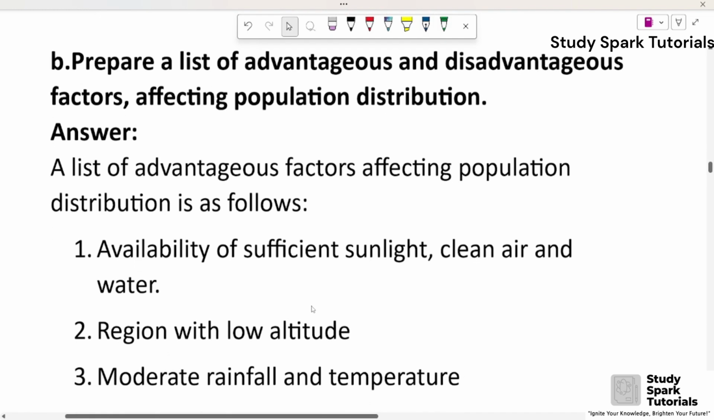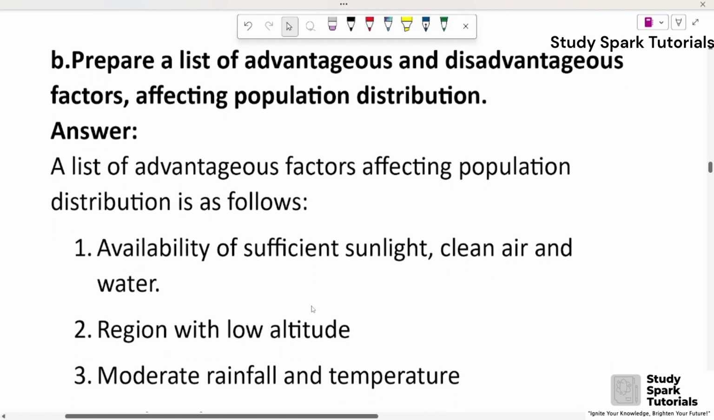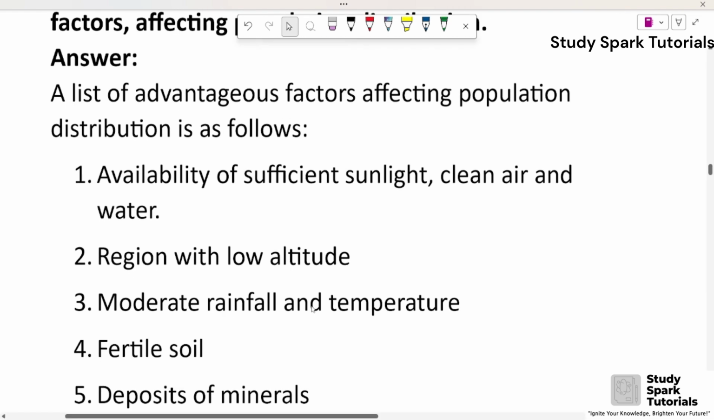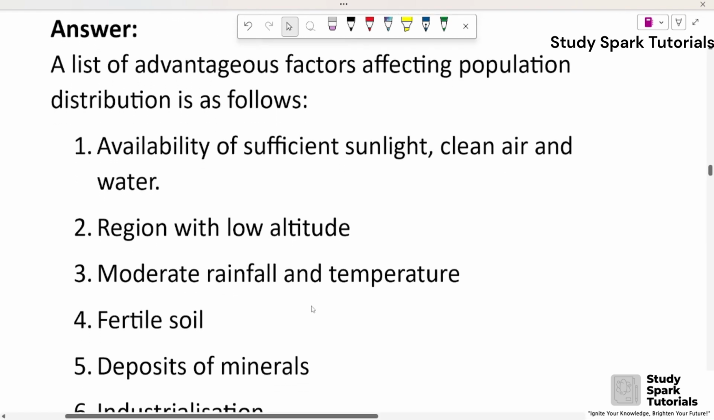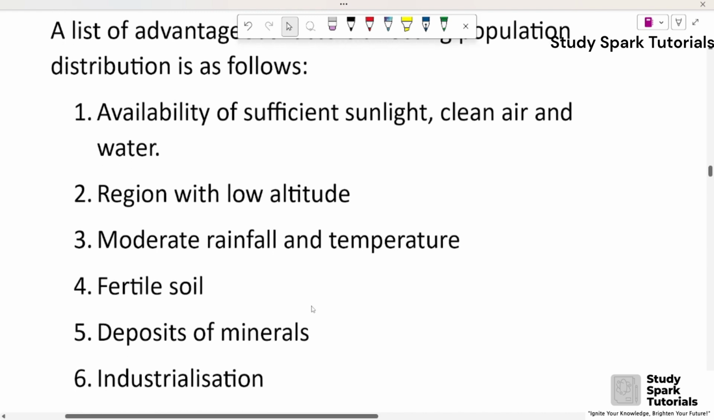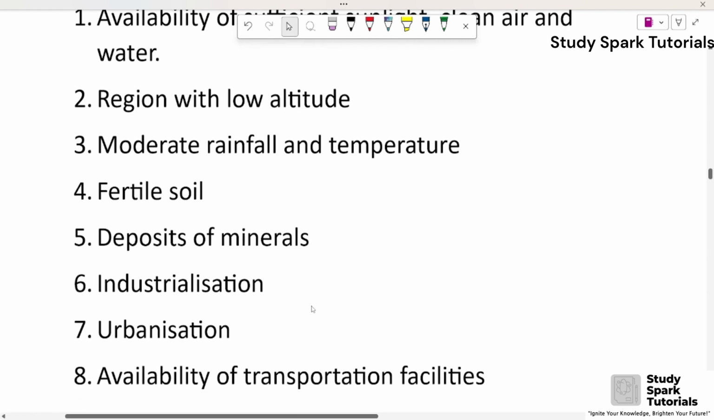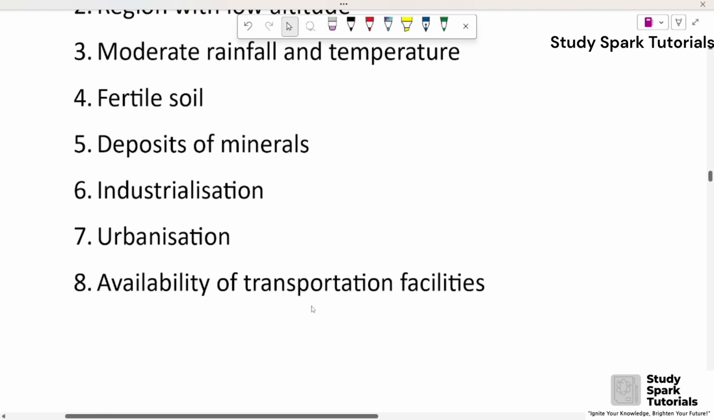B. Prepare a list of advantages and disadvantages factors affecting population distribution. Answer. A list of advantages factors affecting population distribution is as follows. First, availability of sufficient sunlight, clean air and water. Second, region with low altitude. Third, moderate rainfall and temperature. Four, fertile soil. Five, deposits of mineral. Six, industrialization. Seven, urbanization.